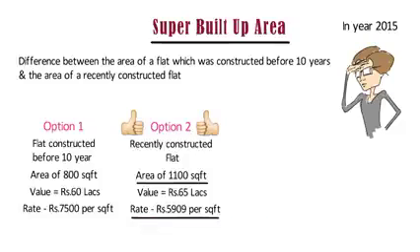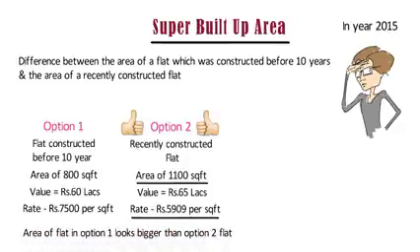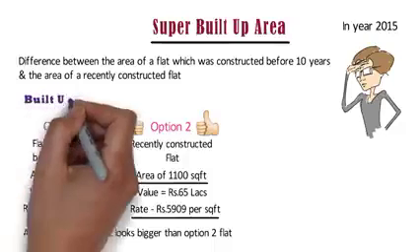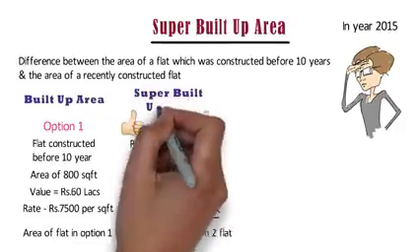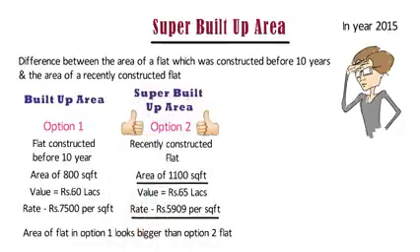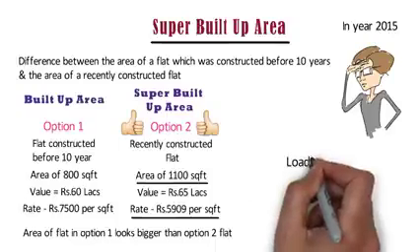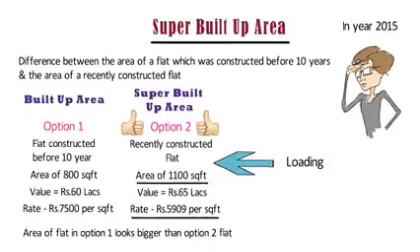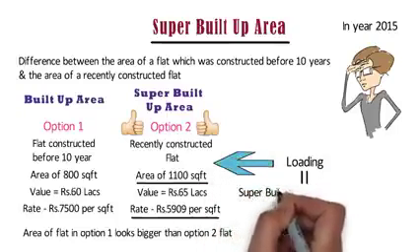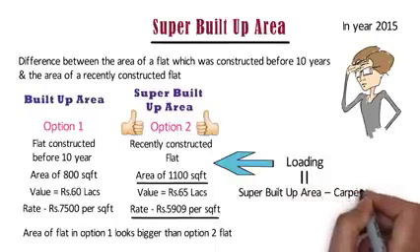But when you see these flats physically, then you will feel that the area of flat in option 1 looks bigger than option 2. The reason was in option 1, 800 square feet is the built up area and in option 2, 1100 square feet is the super built up area. When I asked about these areas to a real estate agent, he told me about the loading factor. The loading on recently constructed flat was more. The difference between super built up area and carpet area is called as loading.